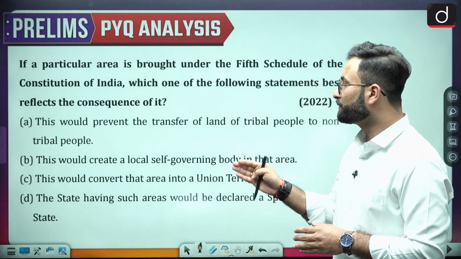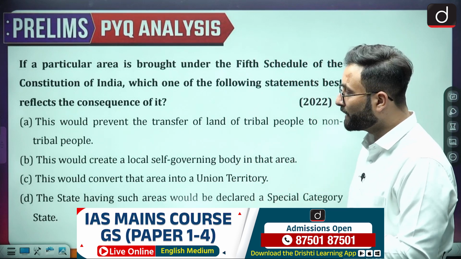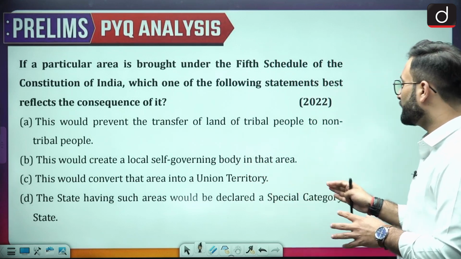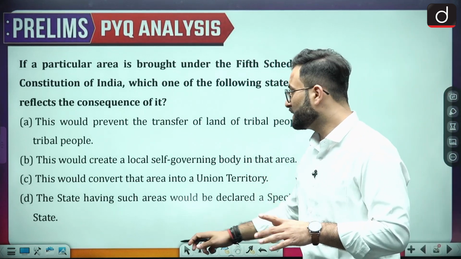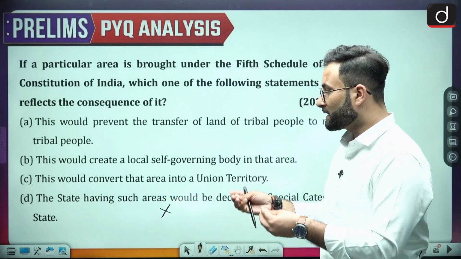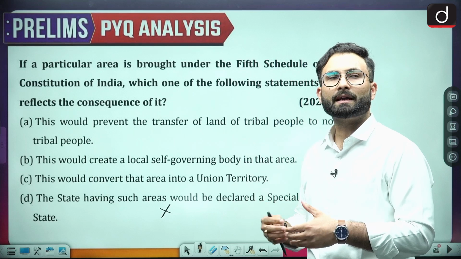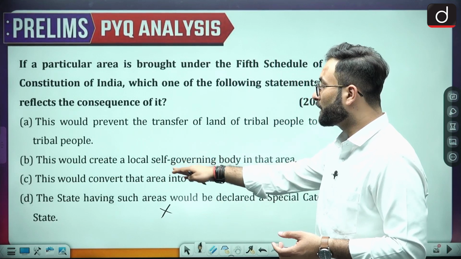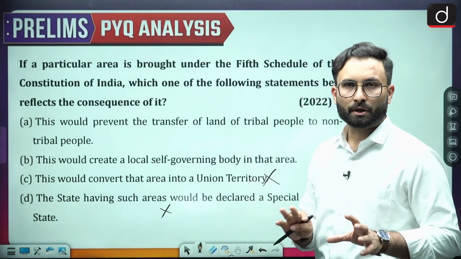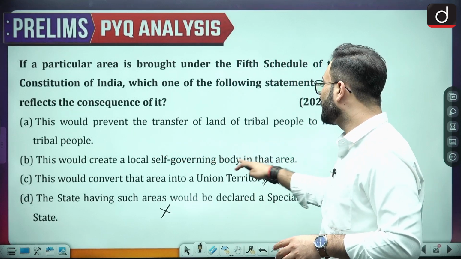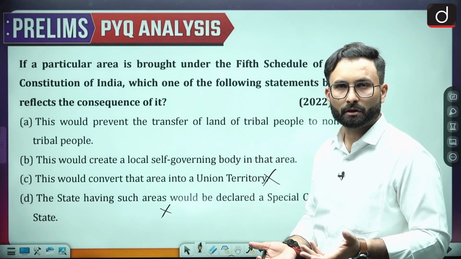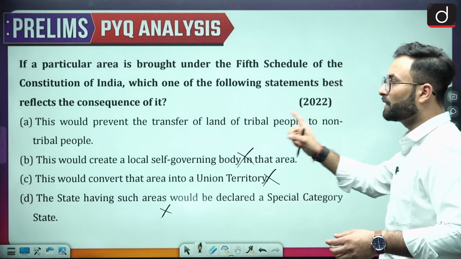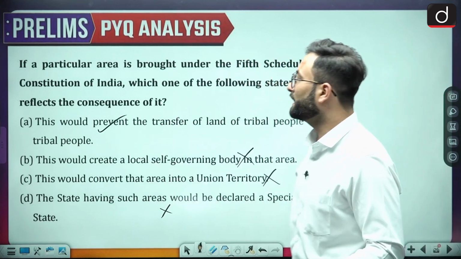Then the second one: this would create a local self-governing body in that particular area. This would convert that area into a union territory, and the state having such area would be declared a special category state. Now here you can see this makes no sense. If there is a scheduled area in a particular state, that does not mean that the state will become a special category state. Then option C, this would convert that area into a union territory. Now this is also not right. This would create a local self-governing body in that area. That is also not right, automatically it will not create a local self-governing body. So, this would prevent the transfer of the land of the tribal people to the non-tribal people. Okay, so option A would be your right answer.